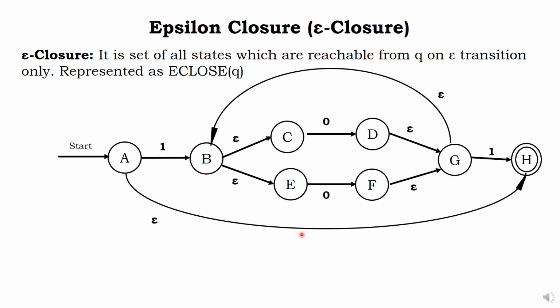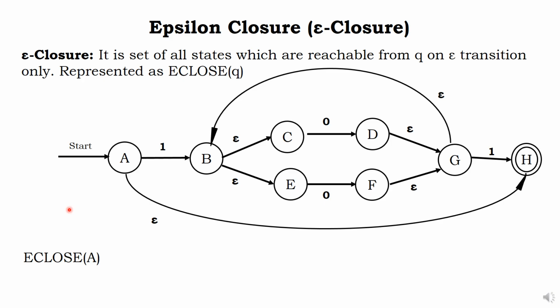I have given one big diagram. A, if you give 1, it will go to B. Without 1, will it go to B? No. Without anything, it will go to H also. Right now, my red color pointer is in H, but you may feel I am only in H. No, sir. I am in A also, H also, called epsilon closure. Where are you, sir, now? I am in B also, C also, E also. So, B, C, E, all are friends. C also, D also. No, sorry. If you give 0, then only it will go to D. That is what you should know. D also, G also.